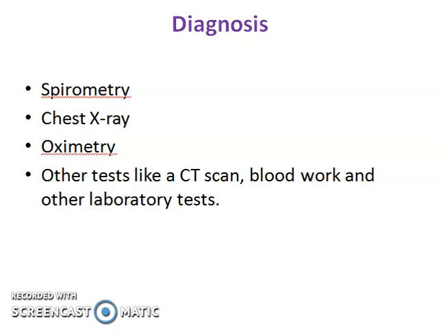Chest X-ray will help to see the damage to your lungs. The third method for diagnosis is oximetry. Oximetry measures how much oxygen is in your blood, called oxygen saturation. Other tests like CT scan, blood work and other laboratory tests will help you to diagnose COPD.